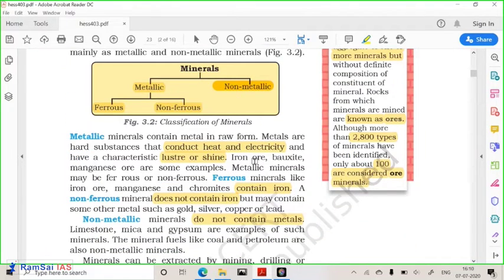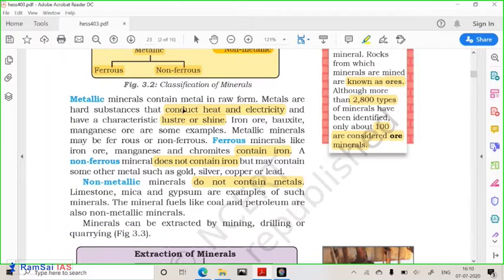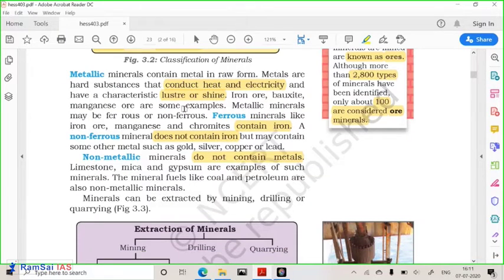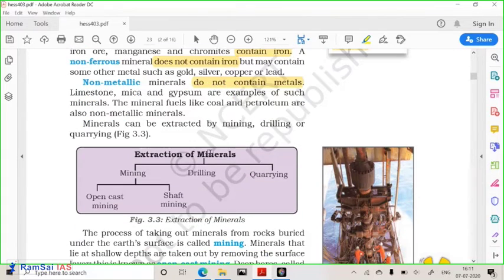Okay, so here you have two types of minerals, metallic minerals and non-metallic minerals. Metallic minerals are further divided into ferrous and non-ferrous types of minerals. These type of chapters are less about understanding, but they are more and more about facts. So remembering facts are very important. Getting it?